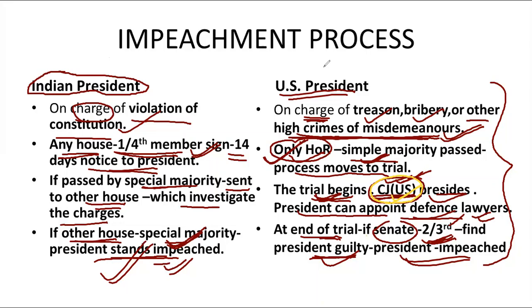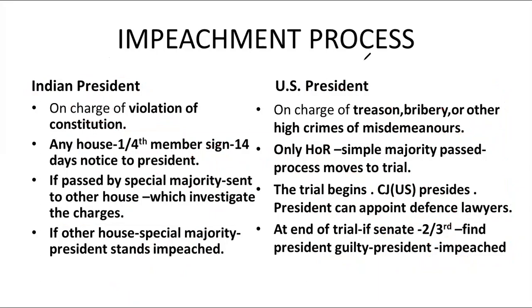And thirdly, it first has to pass in the House of Representatives, then in the Senate, and then the president gets impeached in the United States. So there is some difference in the impeachment process of the United States and the Indian president, despite the fact that we have adopted this impeachment process from the United States Constitution itself.